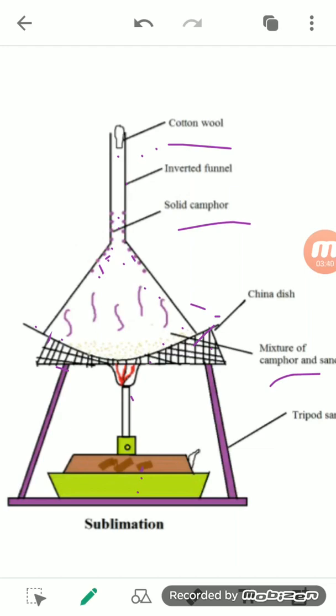Okay, so after that we will remove the funnel. The camphor is present in the funnel, while the sand will be present in the china dish only. So by the process of sublimation, we are able to separate a mixture of camphor and sand. Okay, so this is another technique of separating components from each other.